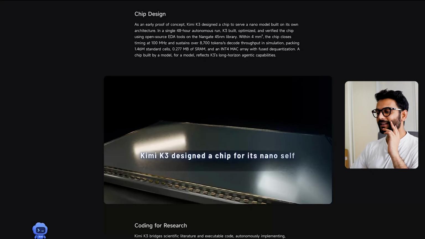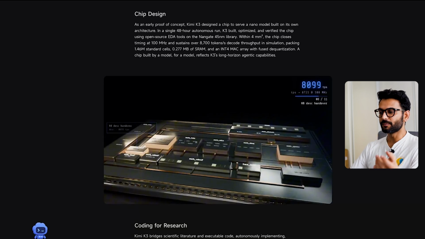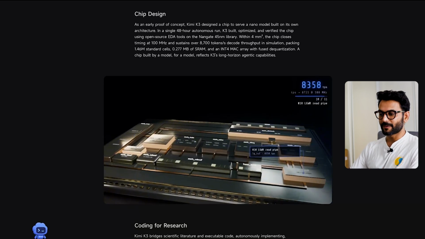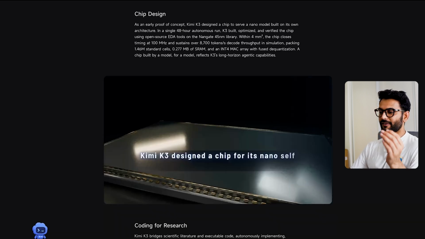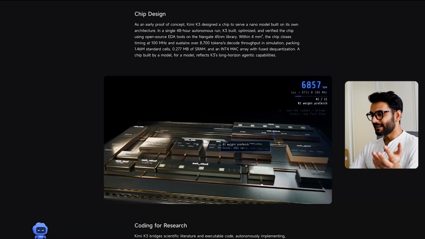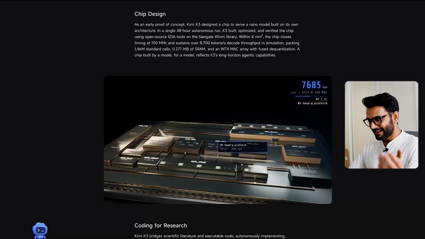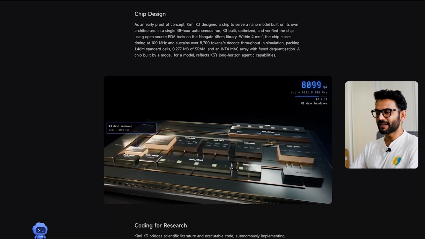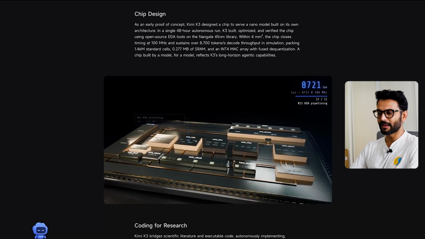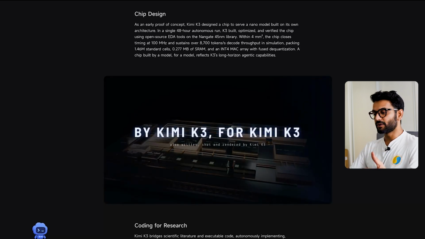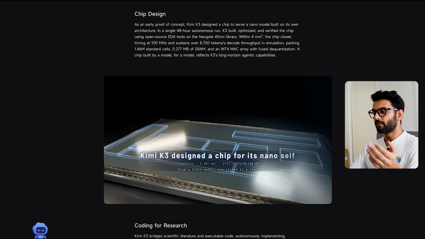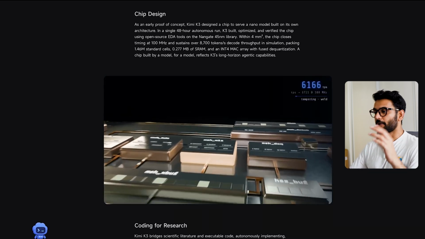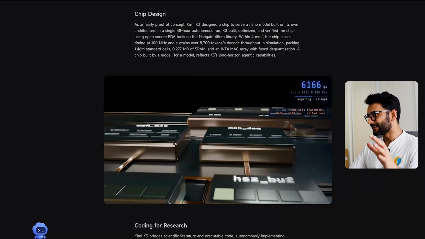They also demonstrate that Kimi K3 reportedly designed a chip. Kimi K3 designed a chip intended to serve a small model based on its own architecture. During a single 48-hour autonomous run, K3 reportedly built, optimized, and verified the design. Now, this does not mean Kimi manufactured a physical processor. This was a simulated and verified chip design using established tools and a 45 nanometer library. But it remains a very complex demonstration because it requires K3 to continue working across an interconnected engineering workflow for 2 days. So it's a very complex thing. I don't know how much you can do in real life, but yes, this is a concept.